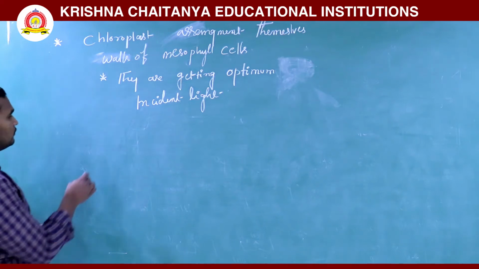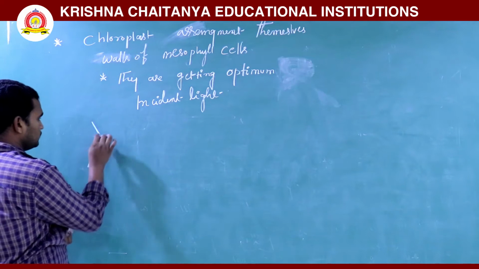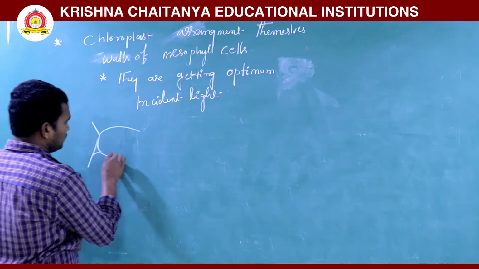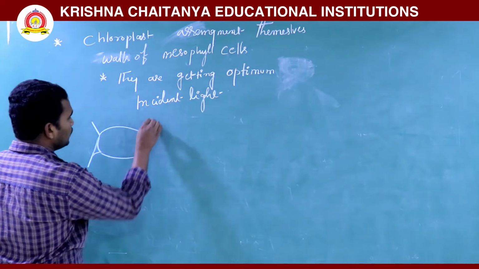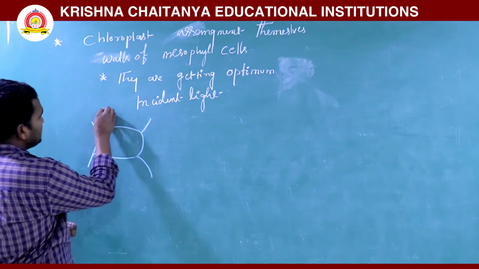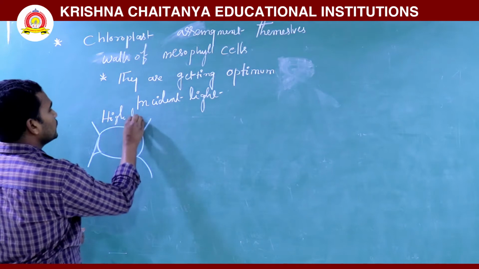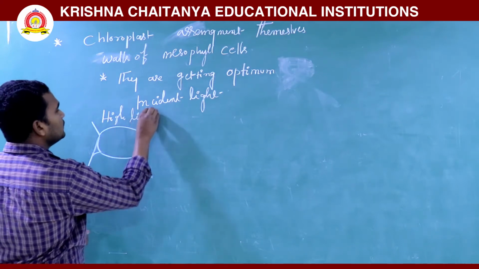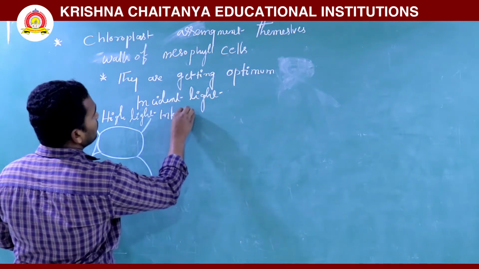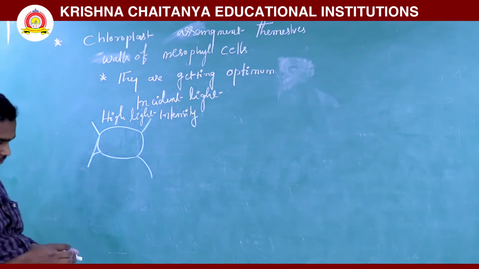See here, first case, this is the chloroplast. In high light intensity, what happens?